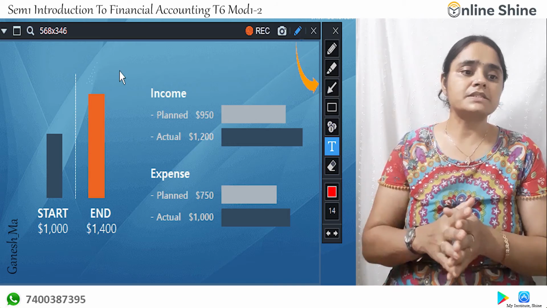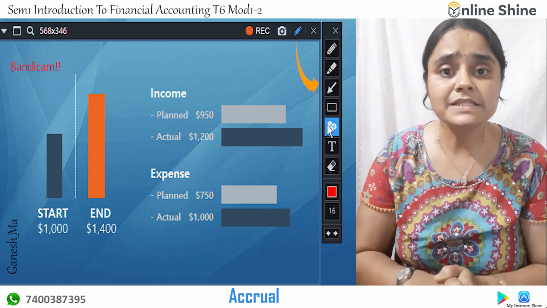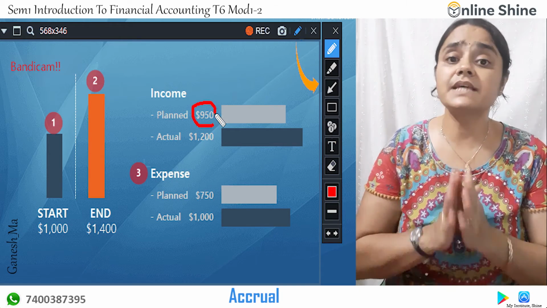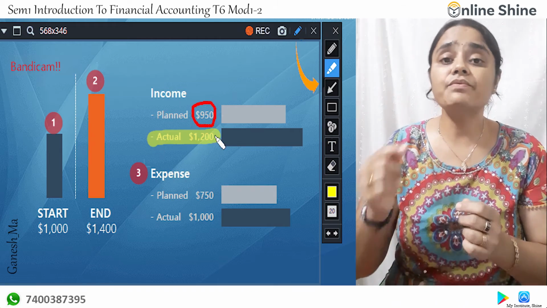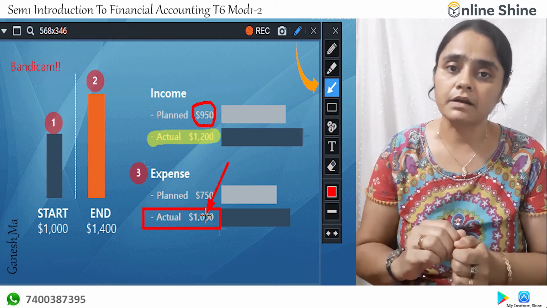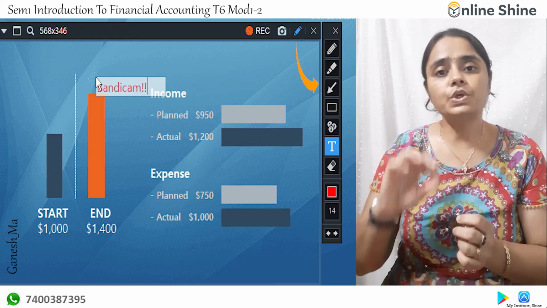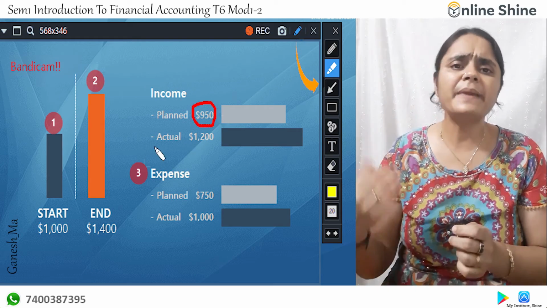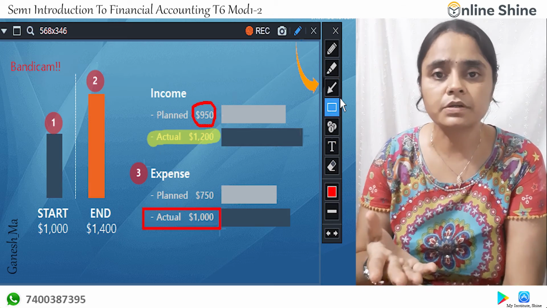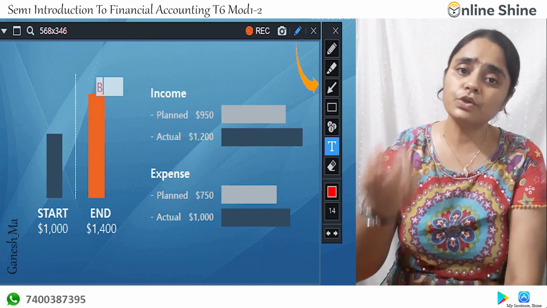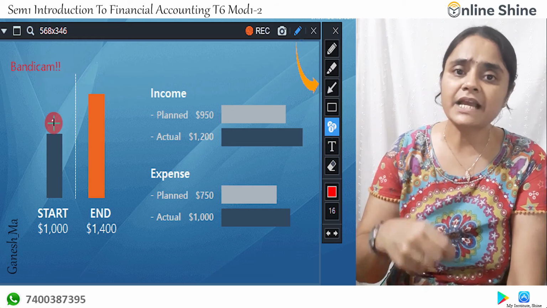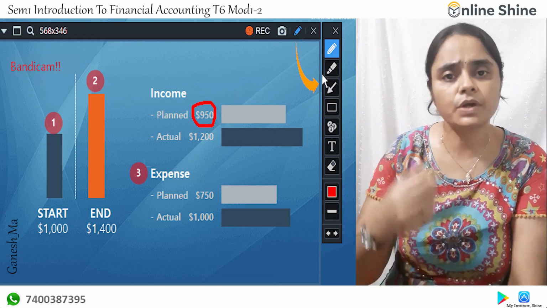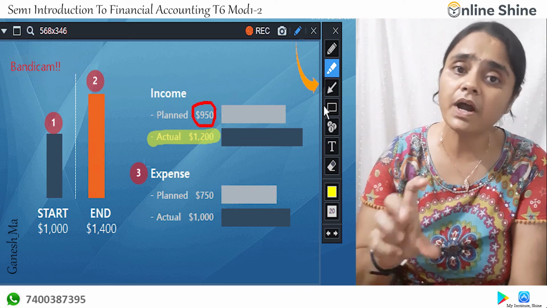And the last one is accrual. Accrual means all the income and expenses are recorded as and when they are earned and incurred, whether or not you have paid the cash immediately. Understood? You may pay cash for some expenses in future. You would have earned your income, but you might receive it in cash within 1 month or 2 months. So that is the principle of accrual.